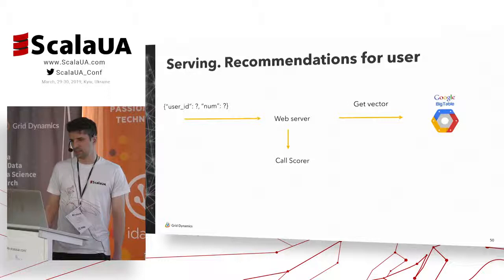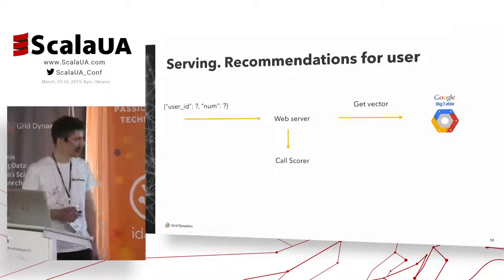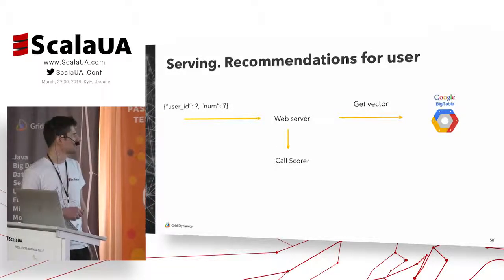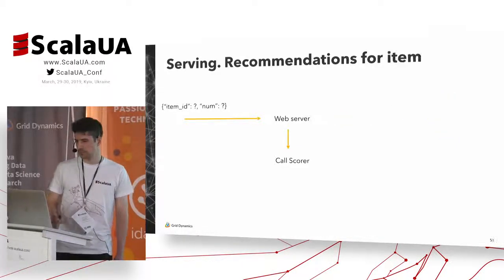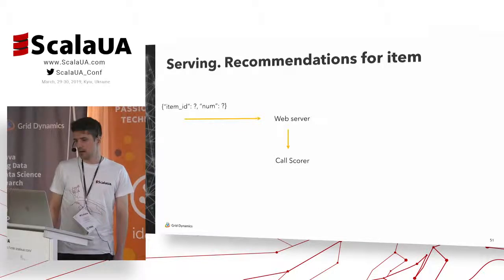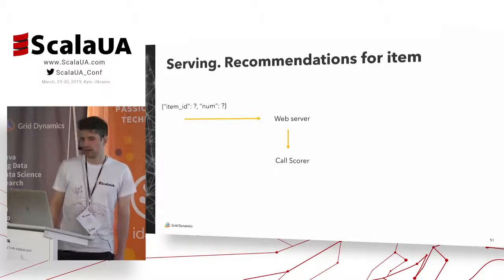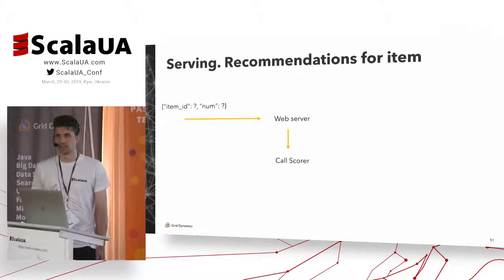This is a schema of our serving. So we have a web server, and this is how a query looks like. So this is a user ID and the number of recommendations. And we just need to go to the storage to get the vector by user ID and then call the scorer object, and that's it. The same situation for item, but we don't need to go anywhere because the item vector is already inside the scorer.